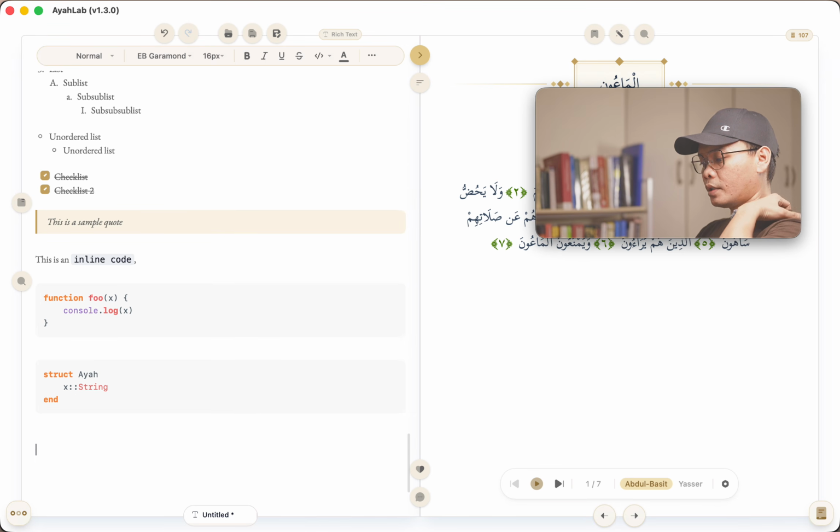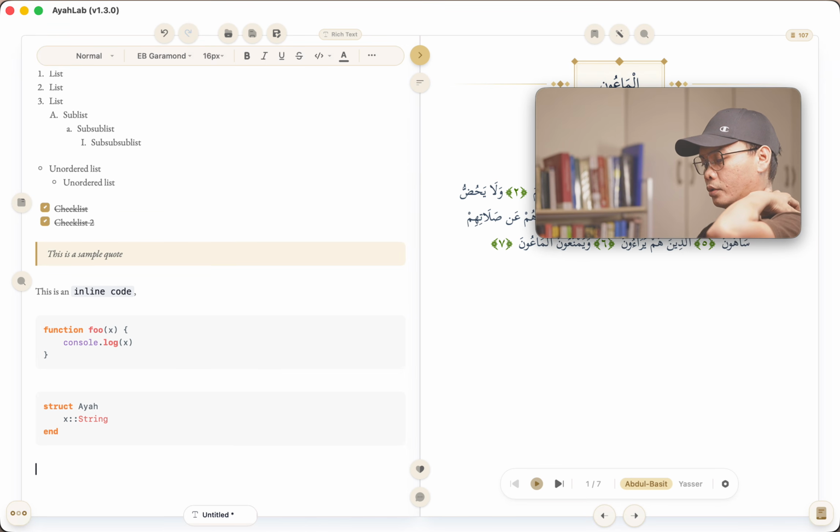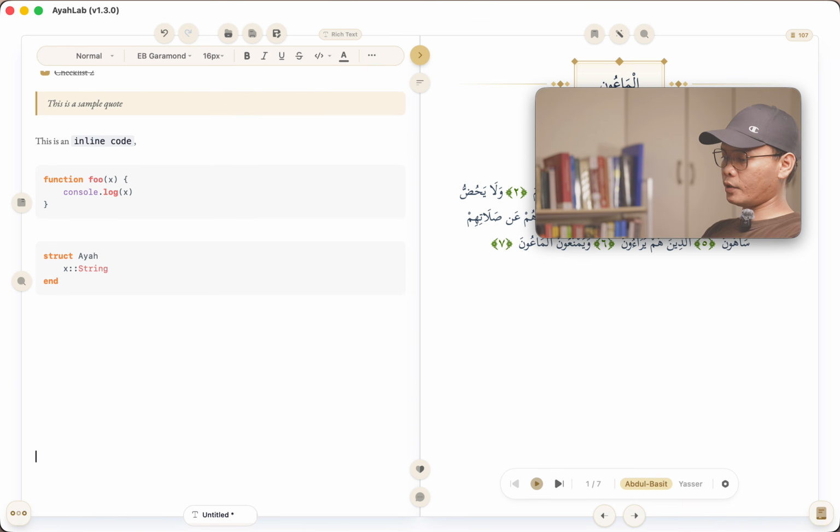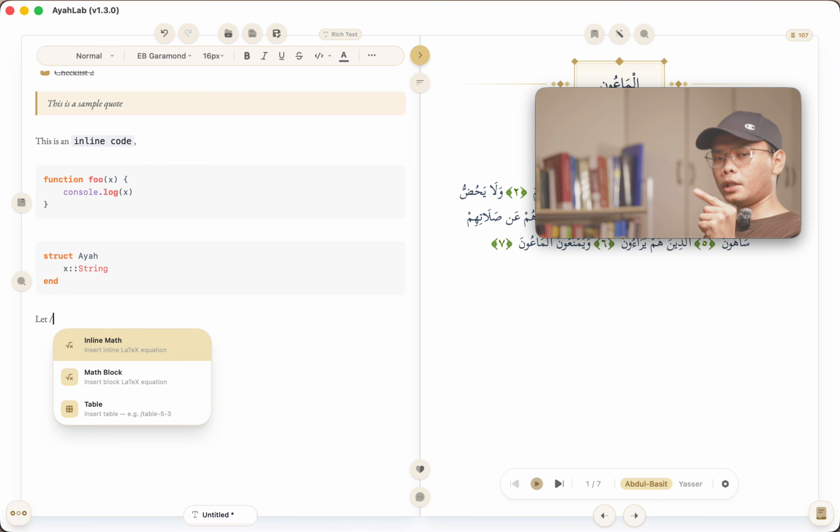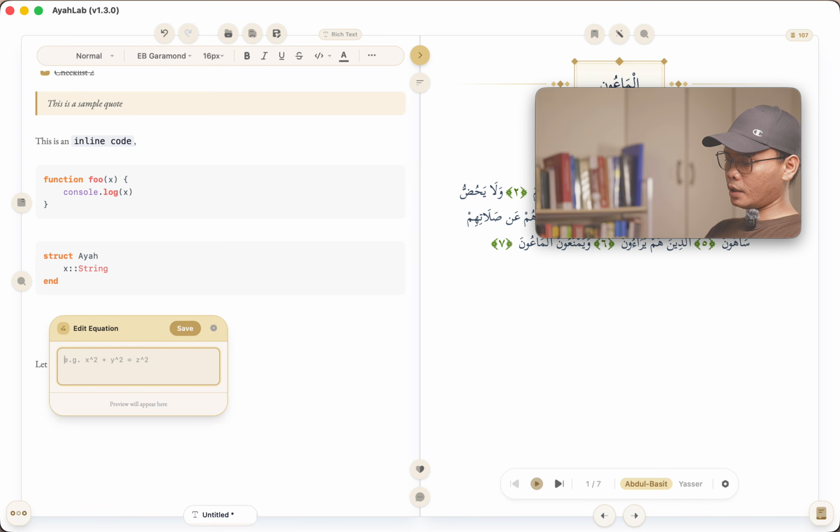The other piece is that I can also enter mathematics, for example. So here I can say let, and then for me to go to that inline mode of the math, I can just press slash, and then it will open these options. I can select any of the commands here, but I can just select the first one, and then I would say x is an element of, say, the real numbers, right?